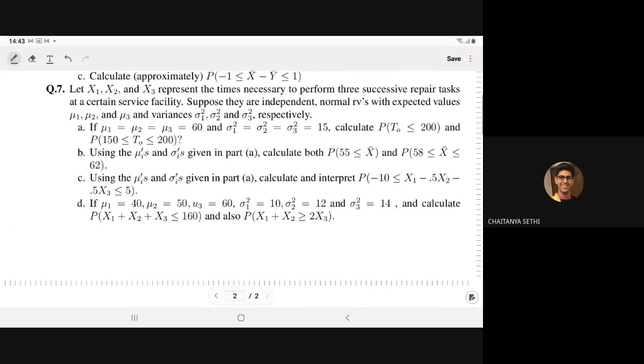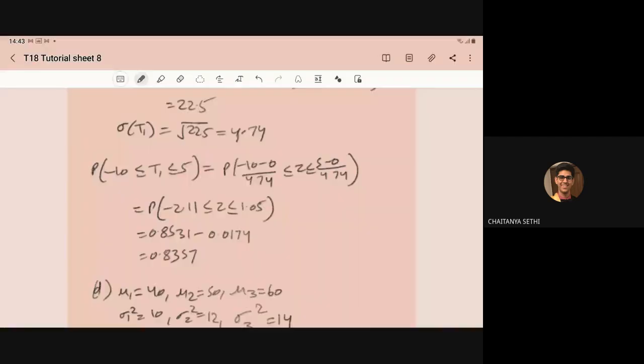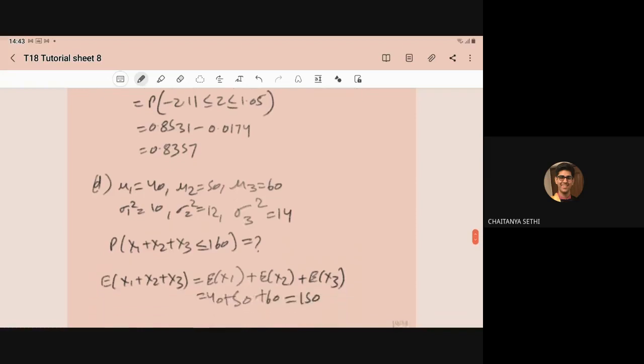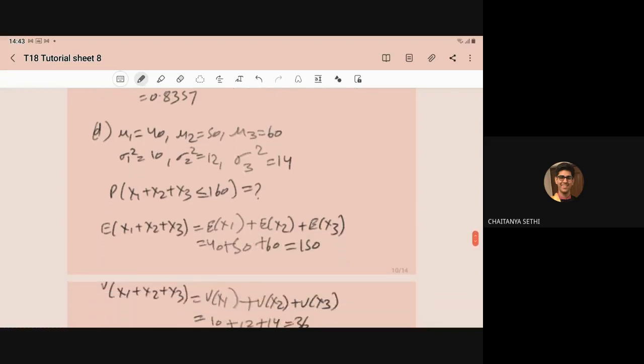Then in part D, if mu1 is equal to 40, mu2 is equal to 50, and mu3 is equal to 60, sigma1 square is equal to 10, sigma2 square is equal to 12, and sigma3 square is equal to 14. Calculate P of x1 plus x2 plus x3 less than equal to 160. Also P of x1 plus x2 greater than equal to 2 of x3. Similar type question, only here the mean and variance are given to you different.